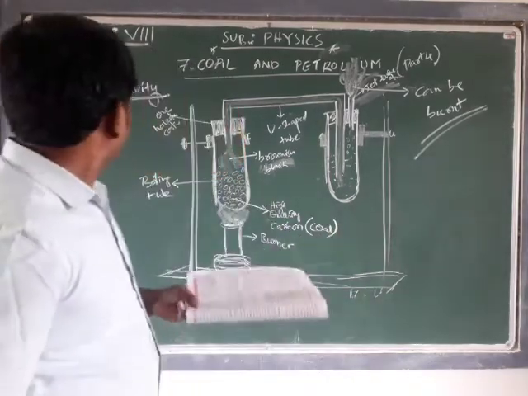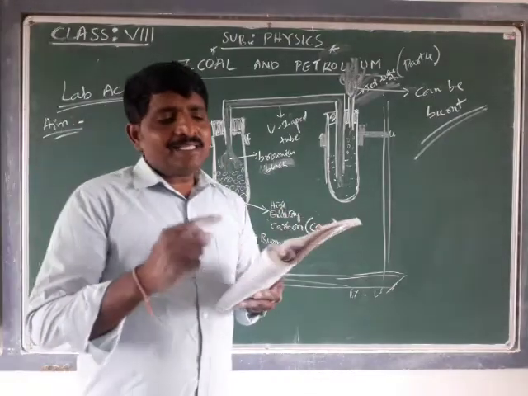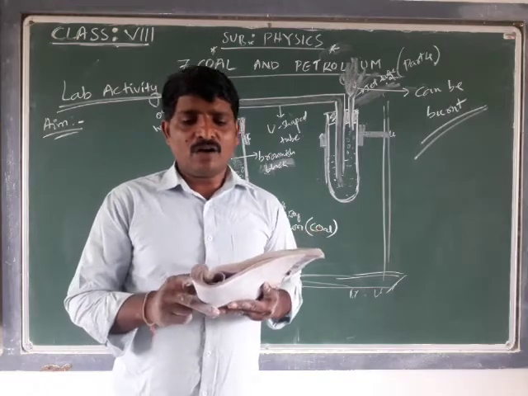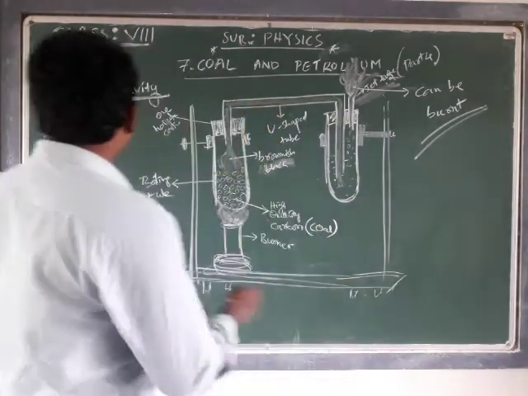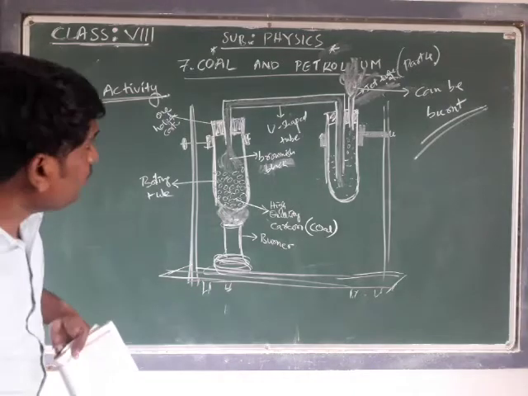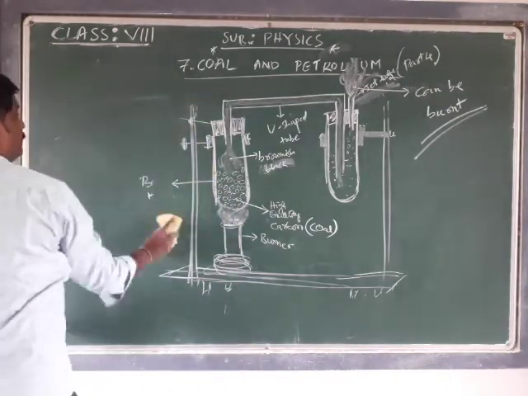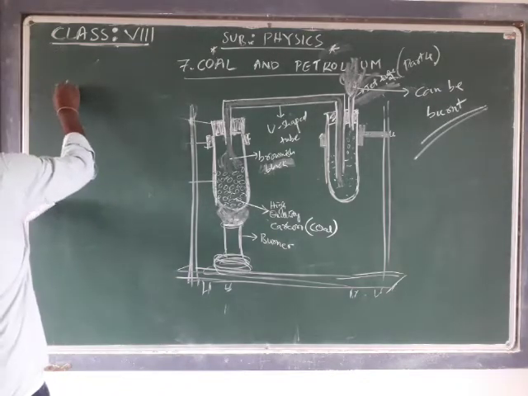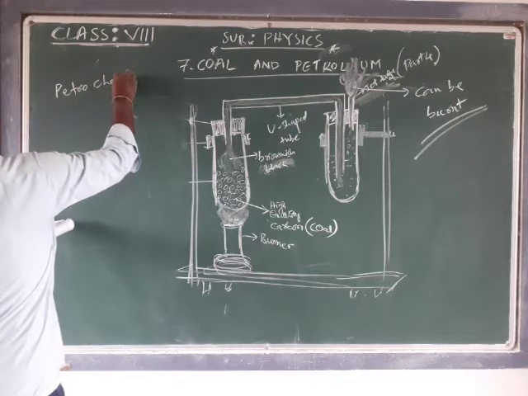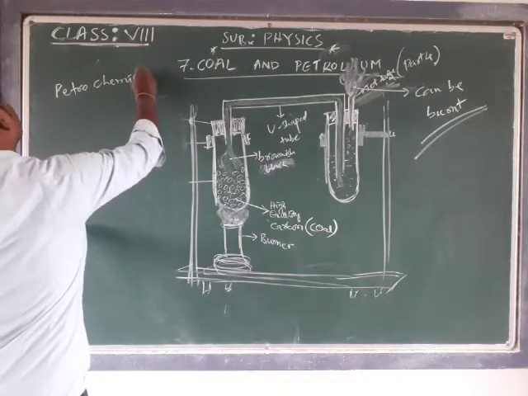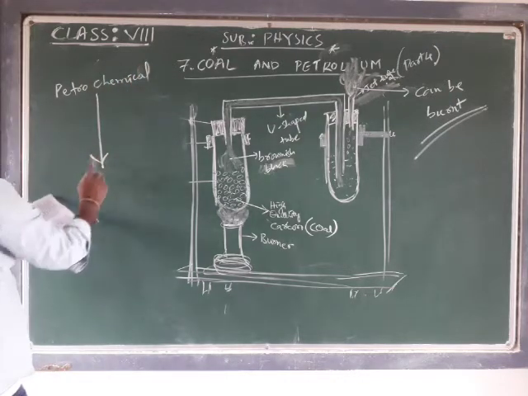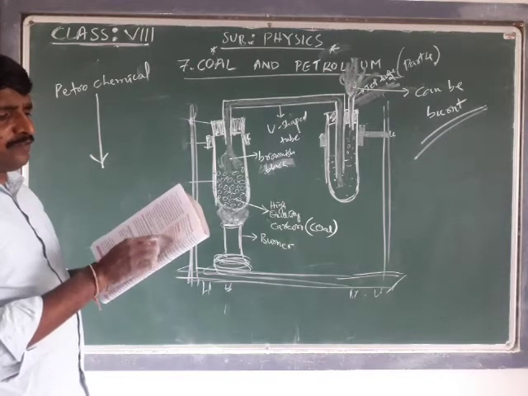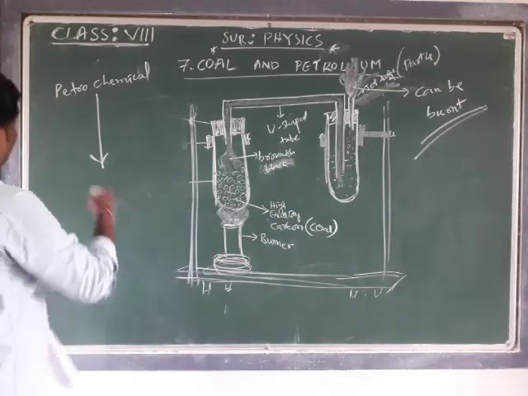What are petrochemicals? The useful substances which are formed from petroleum and natural gas are called petrochemicals. How are petrochemicals formed or obtained?